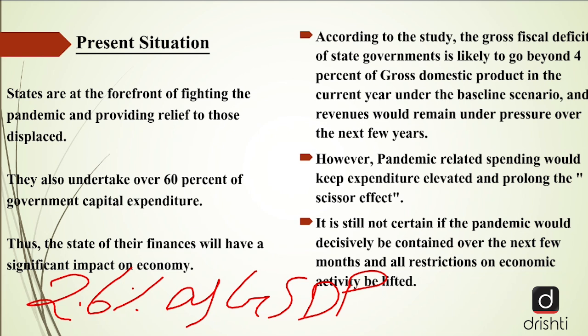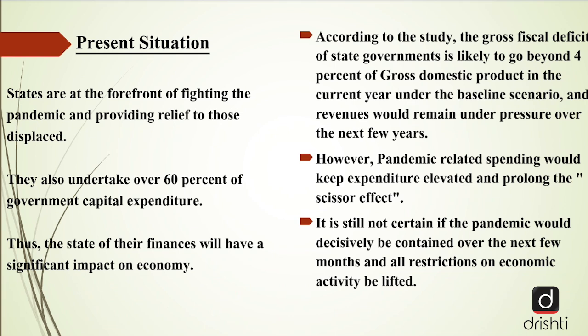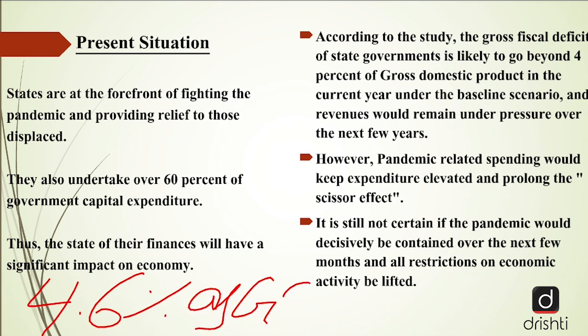However, the states who presented their budget post lockdown, they said that the figure will be around 4.6% of the gross state domestic product. So on an average, it has been said that it is likely to go around or more than 4%, right? And this situation will definitely cause a tremendous pressure on the revenues of the states.